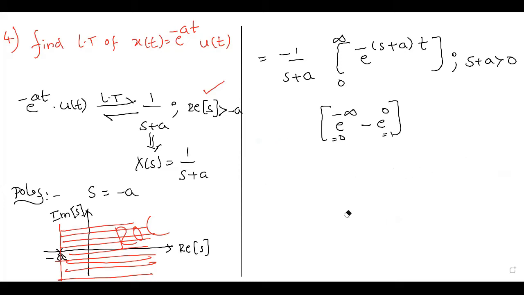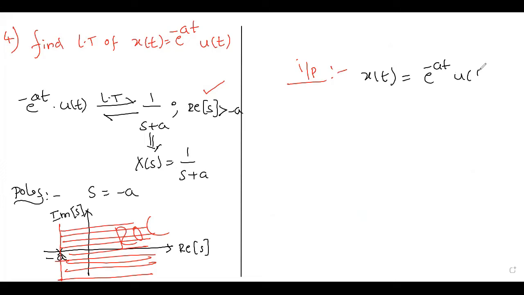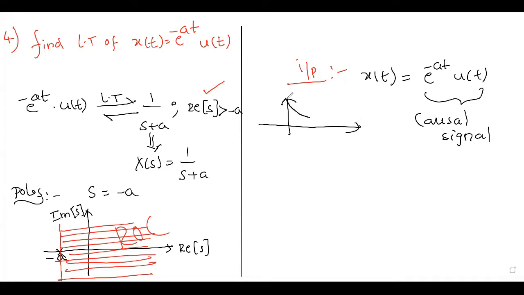Next, one more point we have to observe here. What is the input signal that I have taken here? X of t is e power minus at into u of t, right? So this is an example of a causal signal. How can we say that it is a causal signal? Because the signal will exist only in the first quadrant, only for positive values of t. Hence the signal is a causal signal.